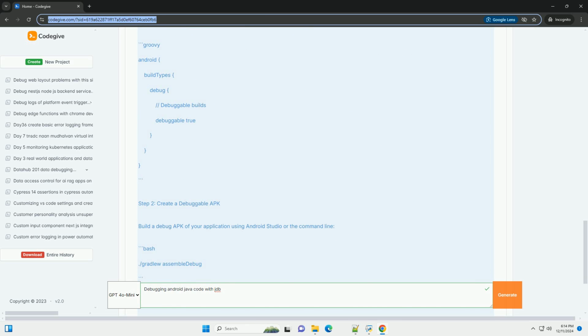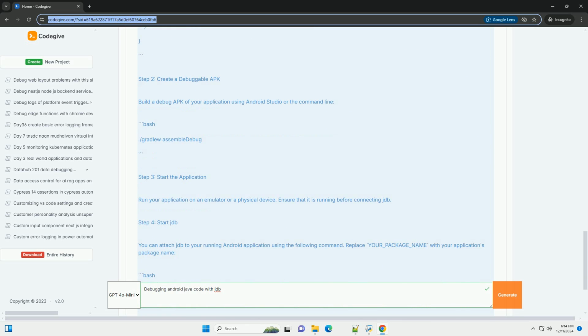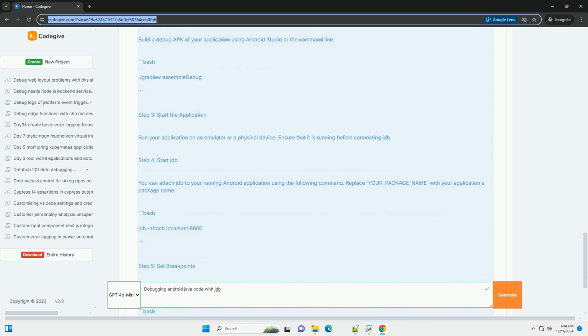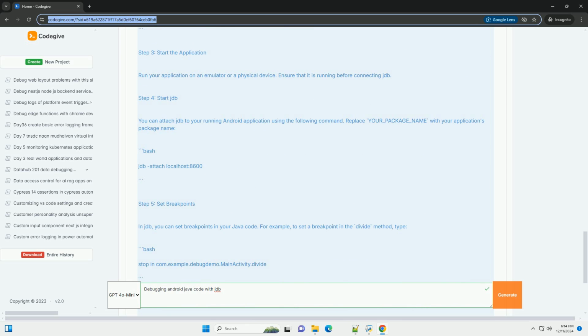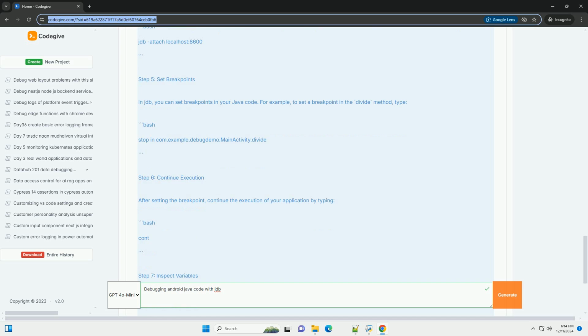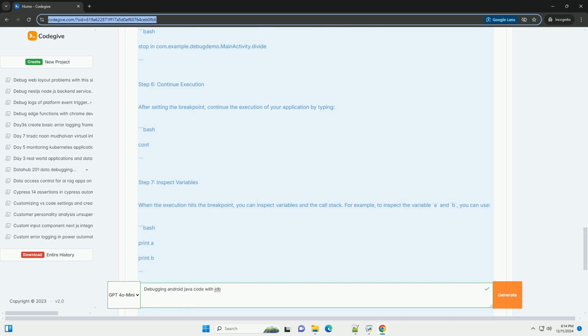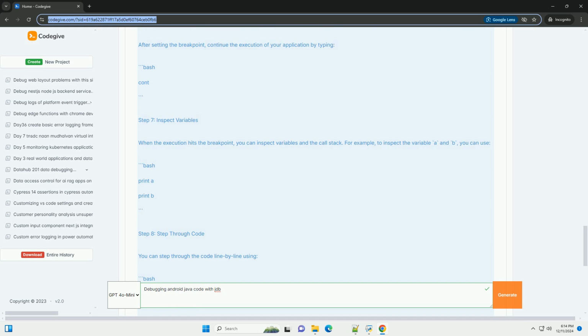Overview of JDB. JDB is a command line debugger for Java classes. It allows you to inspect variables, set breakpoints, and perform other debugging tasks directly from the terminal. Here's how to use JDB to debug a simple Android Java application.